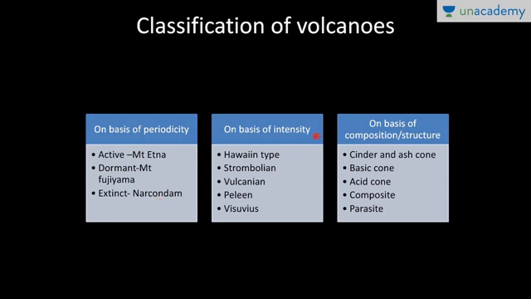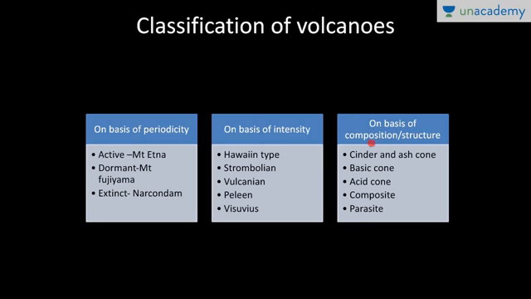On the basis of intensity, this is the order of classification of volcanoes. Hawaiian type volcanoes are generally quiet. They have gentle slopes. Strombolian have still higher intensity, and Pelean and Vesuvian type volcanoes have the highest intensity. They are the most explosive type of volcanoes.